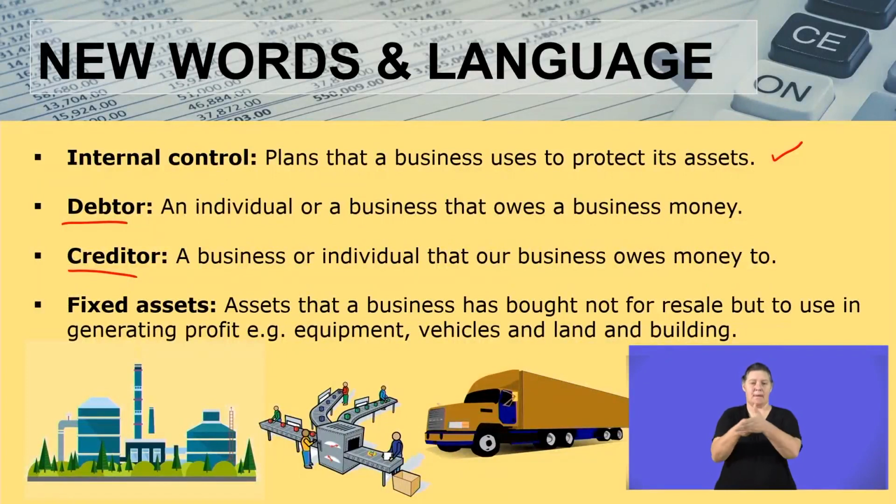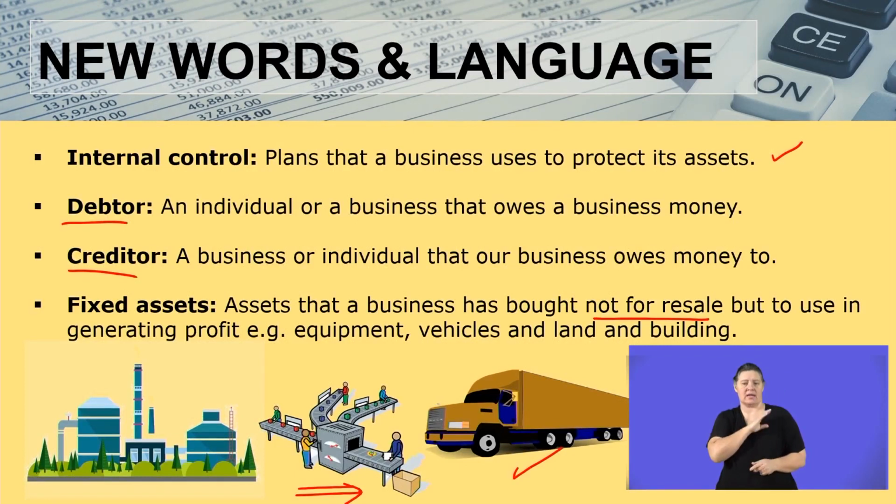And then I'm going to quickly now go on to fixed assets. What are fixed assets? These are assets that a business has bought, not for resale. That is, we don't buy them so that we can sell them, but we buy them so that we can use them in generating profit. Okay? For example, equipment. As you can see here, we have a piece of equipment. We also have vehicles. Here is a truck. These are the vehicles.